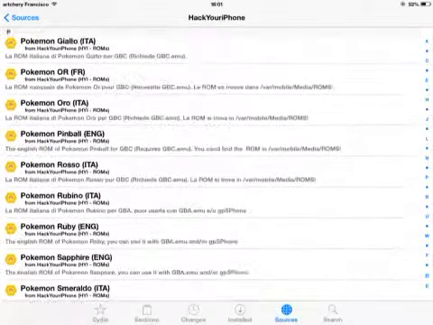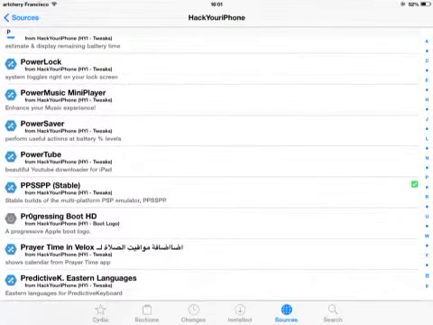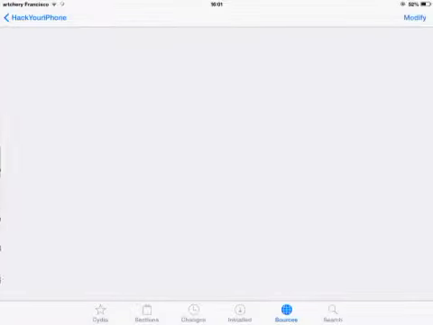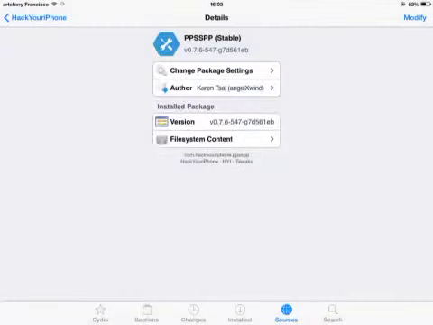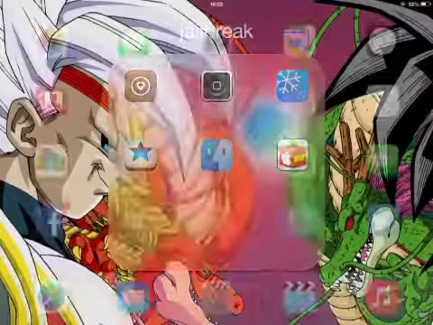Just scroll down. PPSSPP. Here you can see PPSSPP stable. Click install. After installing, you're going to need to reboot your device. After rebooting, open it up.